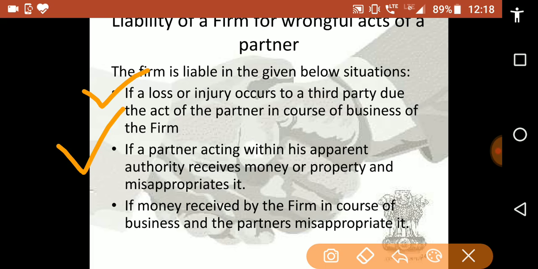Second, if a partner acting within his apparent authority receives money or property and misappropriates it. Third is, if money is received by the firm in the course of the business and the partners misappropriate it. So this is the liability of the firm.